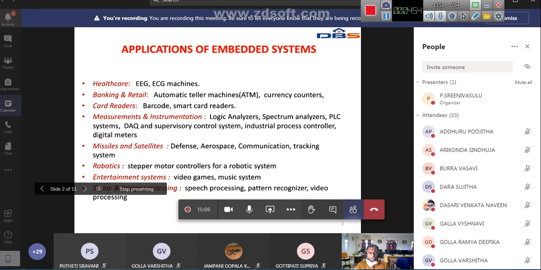And smart card readers. These are cards you can read and get the details from. Smart card means like your ATM card.